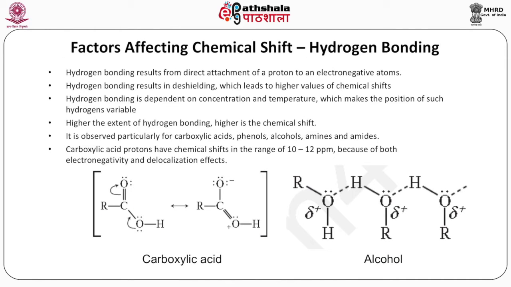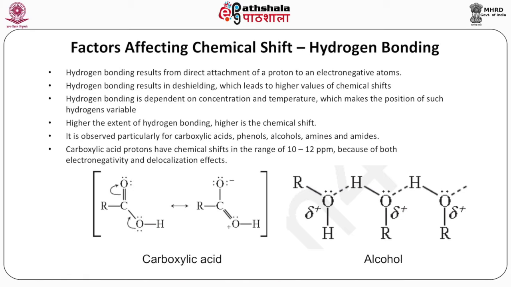Other factors that affect chemical shift are hydrogen bonding. Hydrogen bonding results from direct attachment of a proton to an electronegative atom. Hydrogen bonding results in deshielding, which leads to higher values of chemical shifts. Hydrogen bonding is dependent on concentration and temperature, which makes the position of such hydrogens variable. The higher the extent of hydrogen bonding, the higher the chemical shift. It is observed particularly for carboxylic acids, phenols, alcohols, amines and amides.